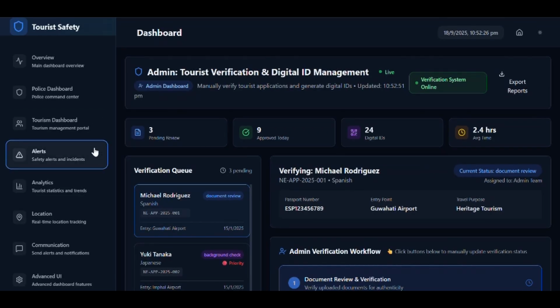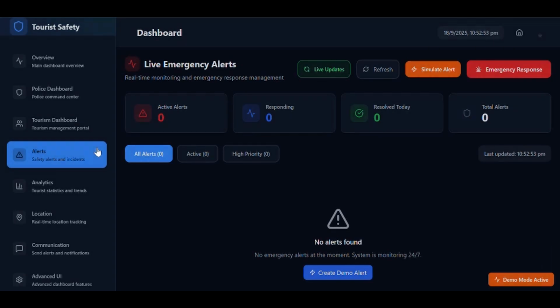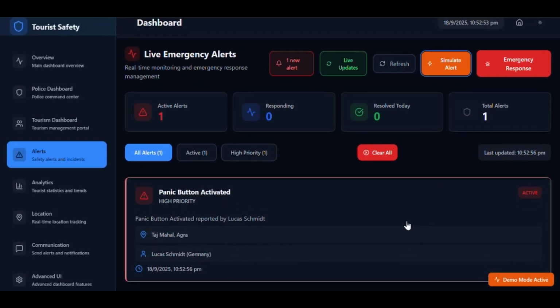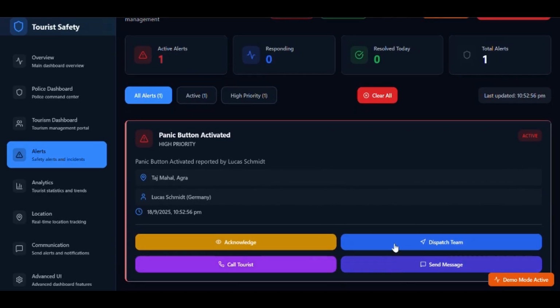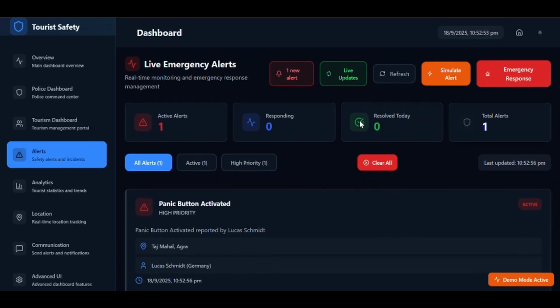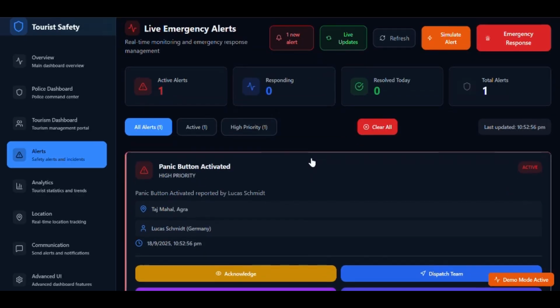We can also see the alert system. Here, we can simulate alerts. The admin can acknowledge, dispatch a team, or call the tourist and send a message and manage the alerts. High-level alerts can be filtered and responded to quickly.